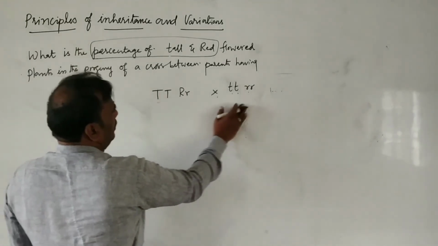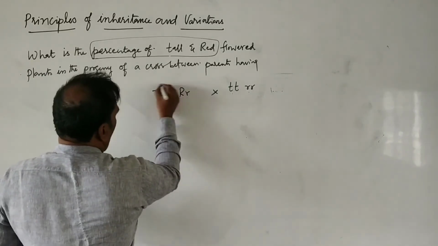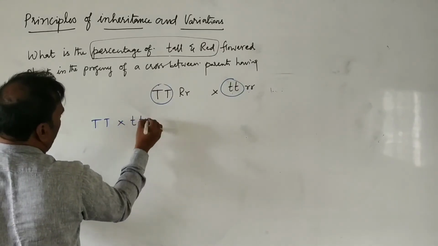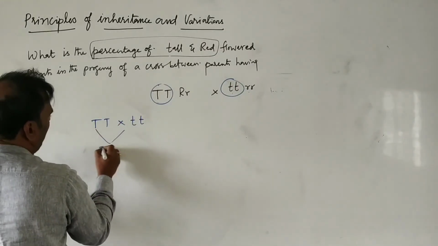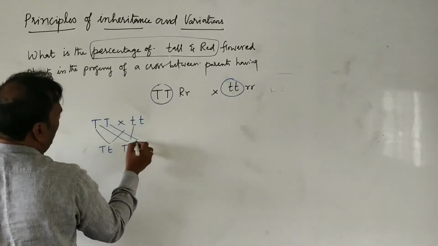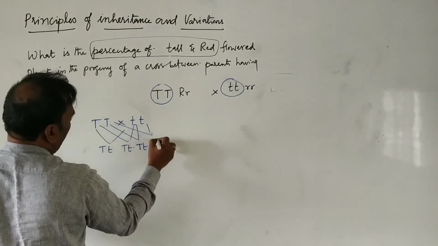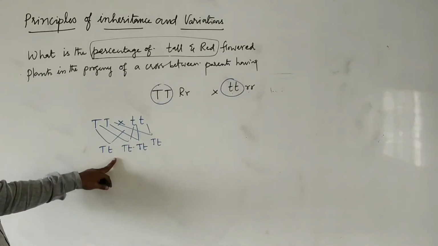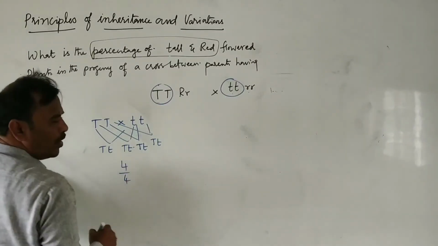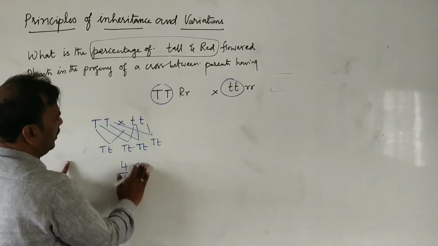Then in the previous problem what we did, the same thing we have to do here. So first of all we have to draw these two. Capital T is crossing with small t. Then we get capital T, small t here, capital T, small t here, capital T, small t here. How many tall plants are found out of four? All four are tall. That is equal to 4 by 4, or else we can keep it like this.